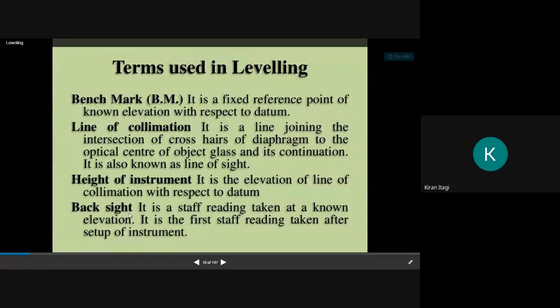Then we have backside. It is the staff reading taken at known elevation. Just remember, backside will be the first reading. It is the first staff reading taken after the setup of the instrument.